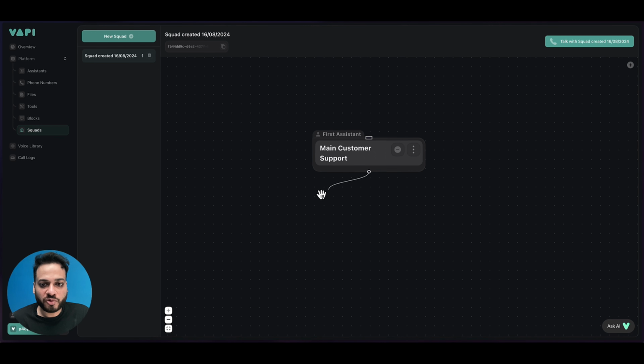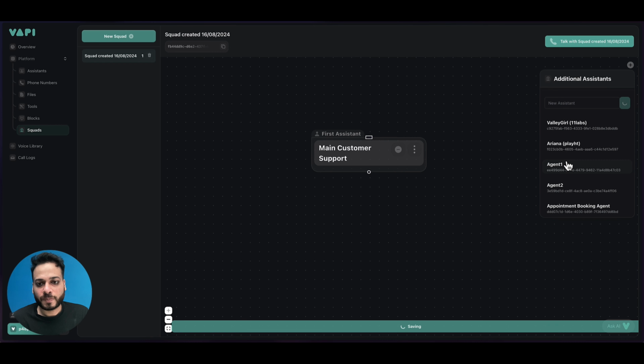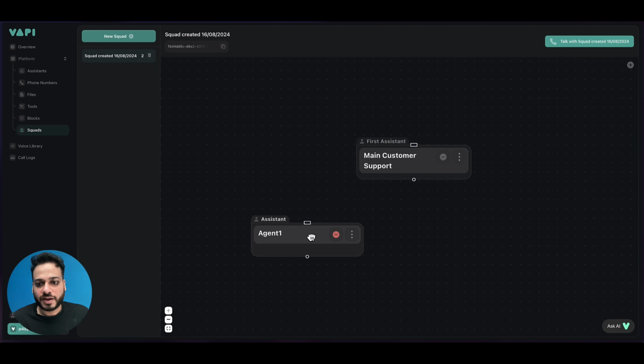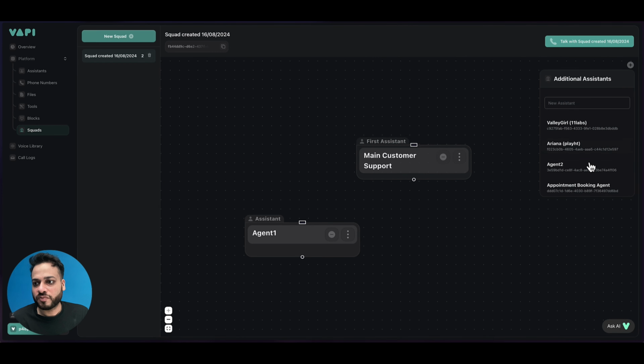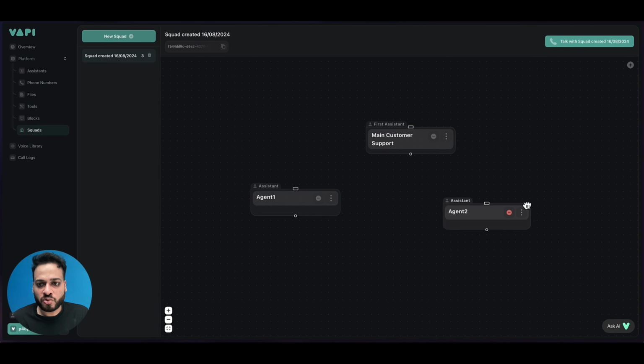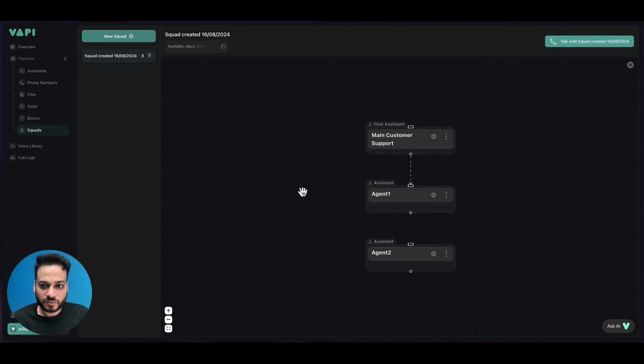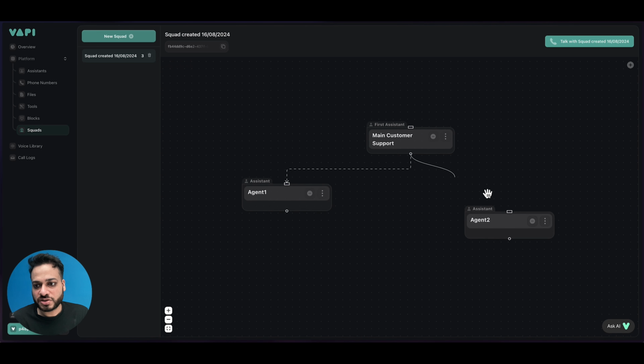Okay, now we have to create a new one, so we go here and we select agent 1 like that, and then we select another, agent 2, like that. Okay, now we have to do the mappings. So customer support can transfer to agent 1, right? Customer support can also transfer to agent 2.